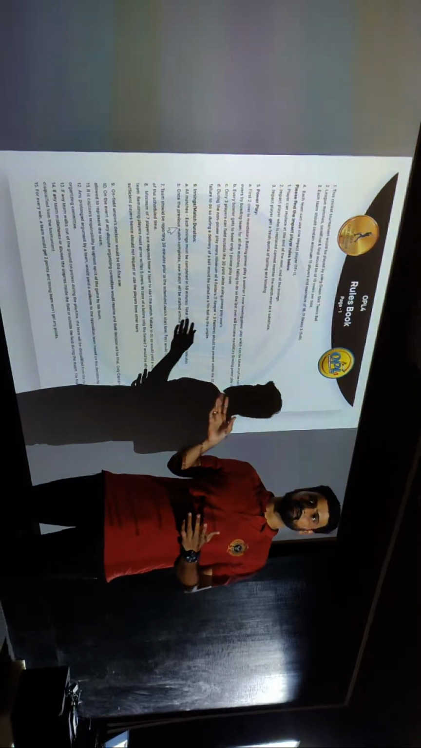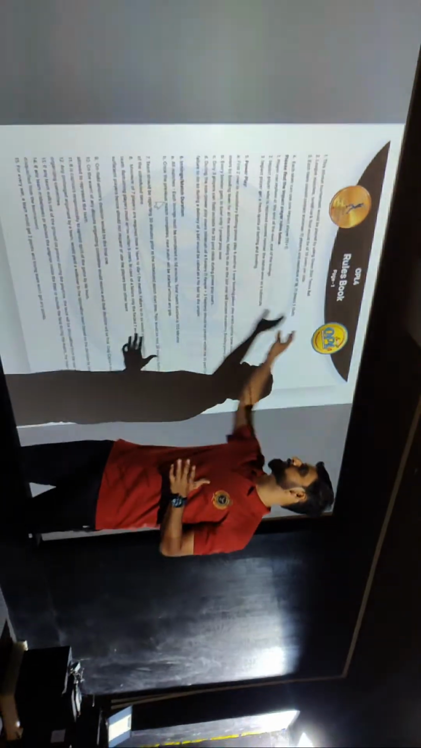By the team. We are going to discuss the rules one by one, so you can refer to them at a later point in time, and you can also reach your captains if you have any questions.